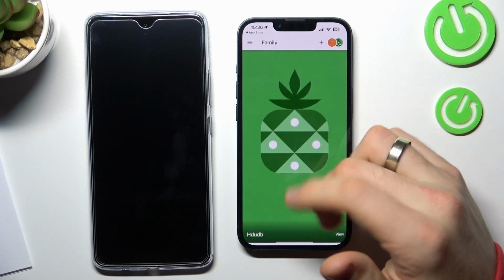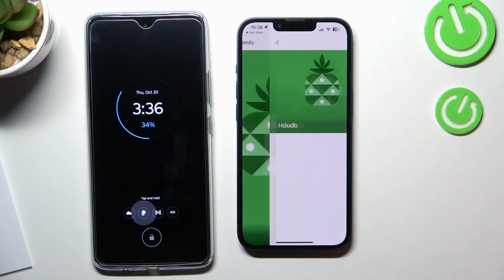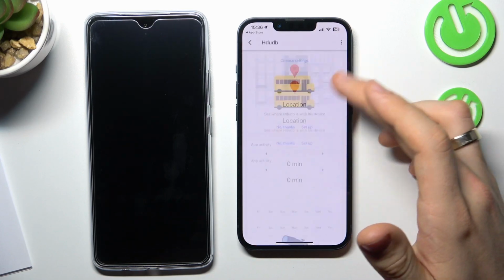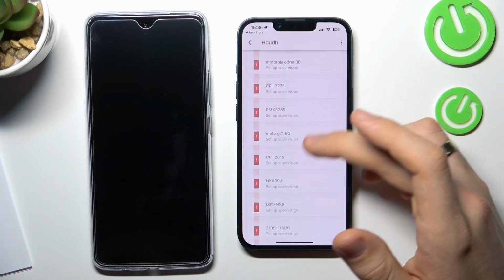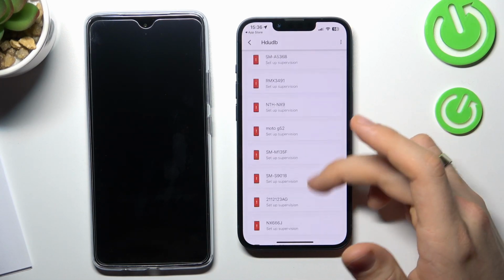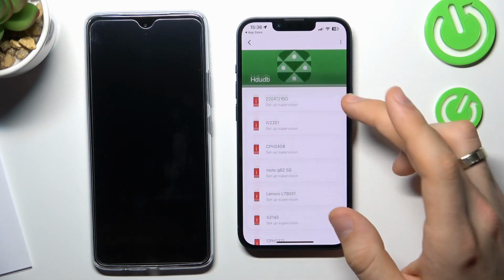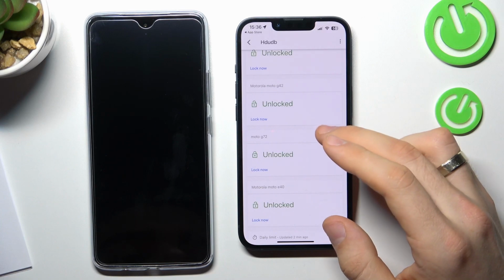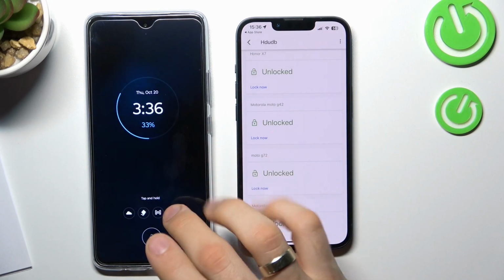And as you can see here we have our child's device, HDB in my case, because it was a test child's Google account. So just open it, click on it, and here you will see all devices linked to the child's Google account. Of course, this is a test Google account, so I have a lot of devices here, but you'll have only one child's device. Now scroll down, and as you can see we have the child's active sessions, in my case Motorola G72.